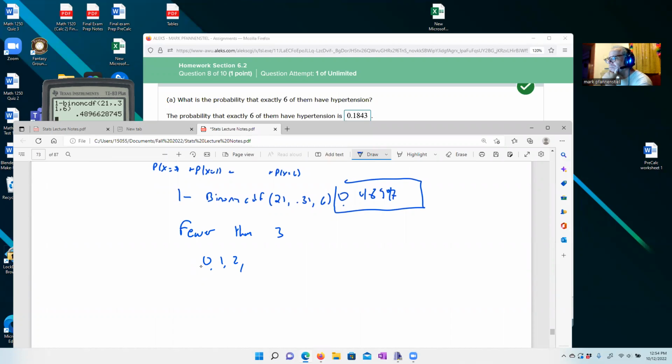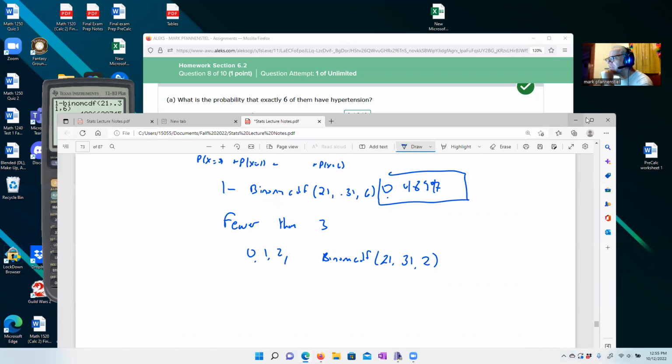Okay, so because the cumulative one just does 0 up to the point that we want, we're just going to say, oh, we just want binom CDF, cumulative distribution function, okay, and we're going to type in, there's 21 people total, they have 31% chance, and we want up to 2 out of these 21 people. So it could be none of them, it could be one of them, it could be 2 of them, okay, but fewer than 3.